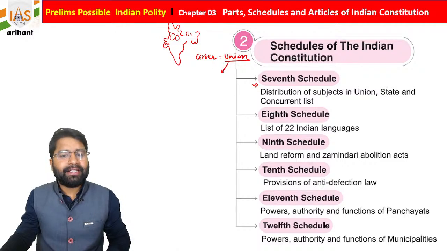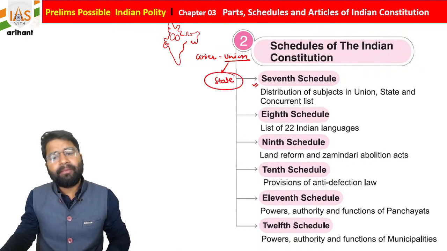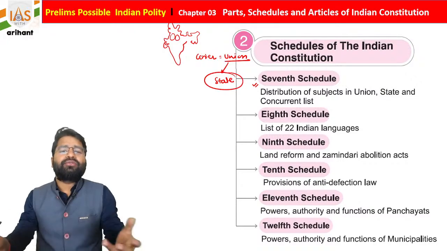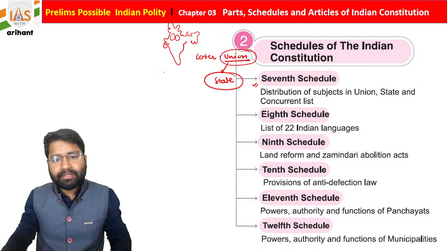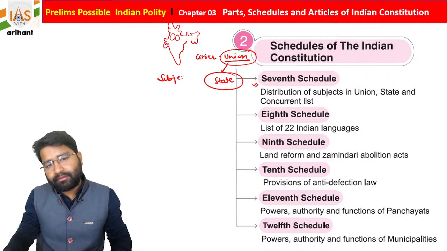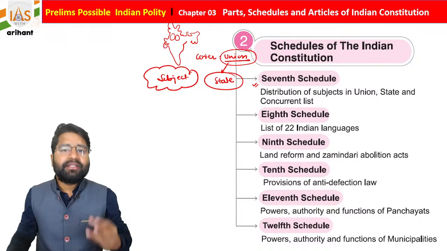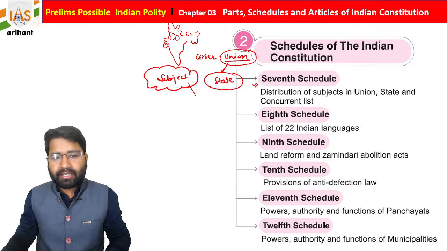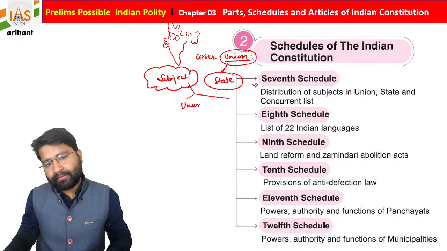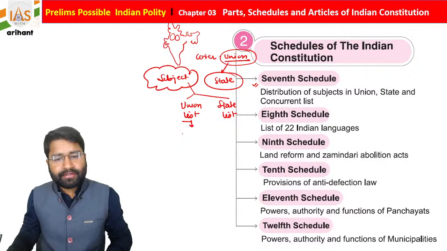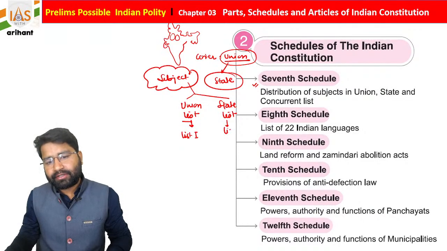Students, the Union created states. So we are trying to be federal, but we are not truly federal. For that purpose, there are some subjects. If states are created, it means that we must share some power with the states. So basically, subjects are divided into three parts. One is called the Union List, another is called the State List. The Union List is considered list number 1 and the State List is considered list number 2.